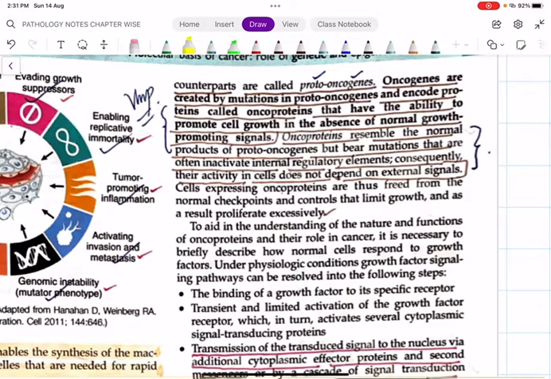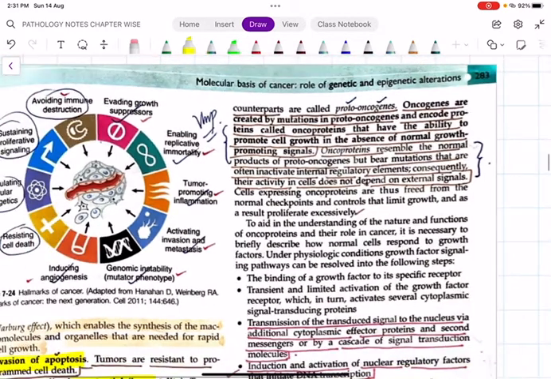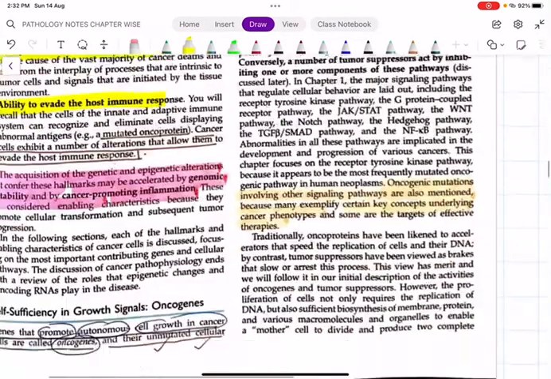Normally all our proto-oncogenes are inactivated. Whenever there are carcinogens, these carcinogens will go and stimulate the proto-oncogenes. Remember, these oncogenes encode some proteins after translation. They are called oncoproteins. These oncoproteins are responsible for maintaining the growth signaling pathways within the cell. I hope these things are very clear for you.